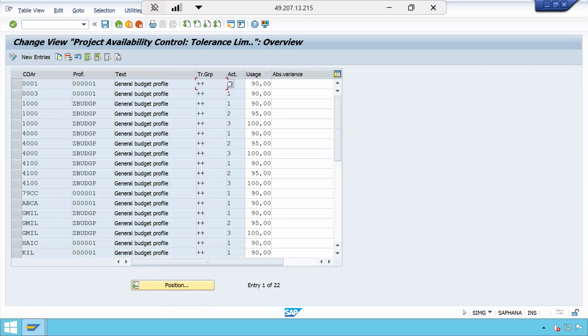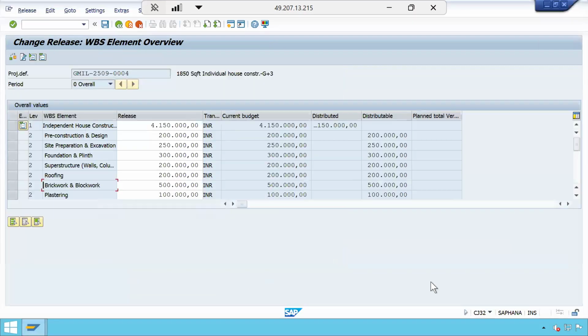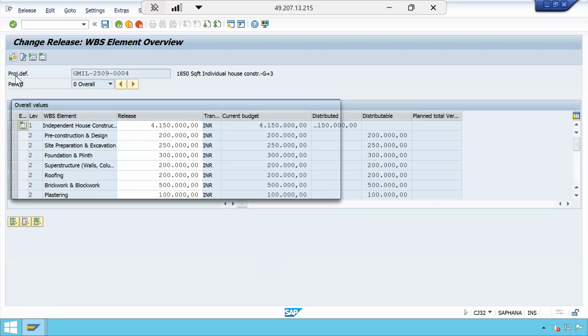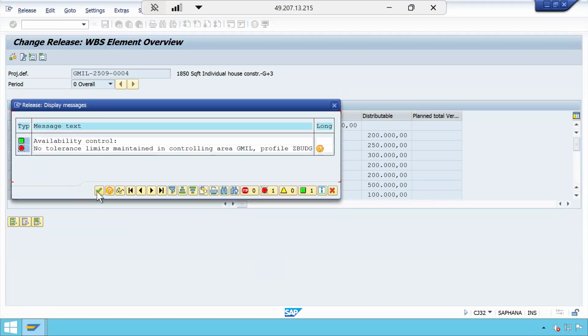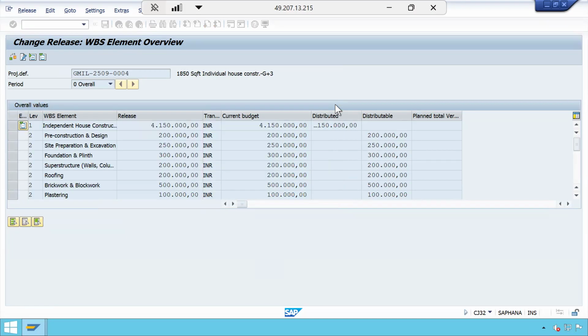Okay, so let me go back now to my CJ32 screen. I think this is CJ32. If you see the bottom right hand side, CJ32 is the transaction. Now perform check. So it is still saying that you have not maintained. Why? We are in the same screen.